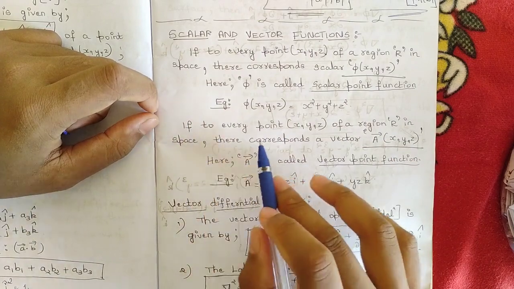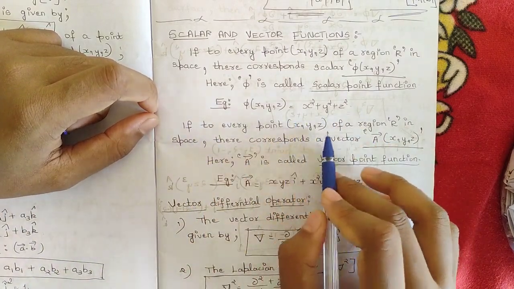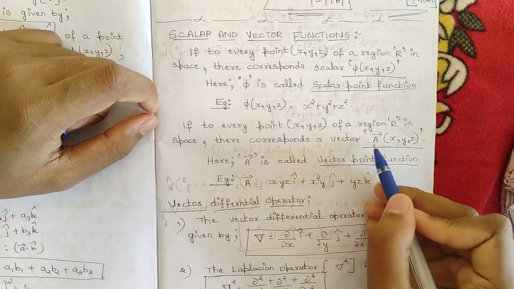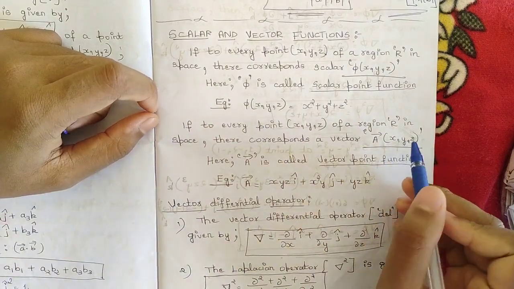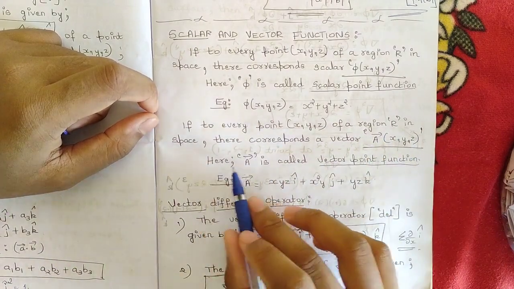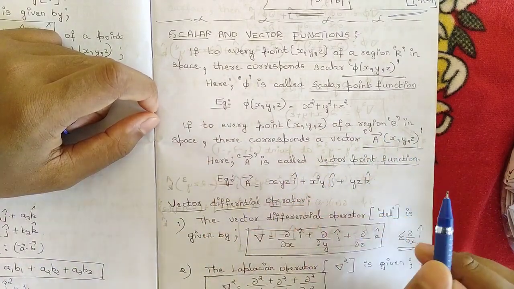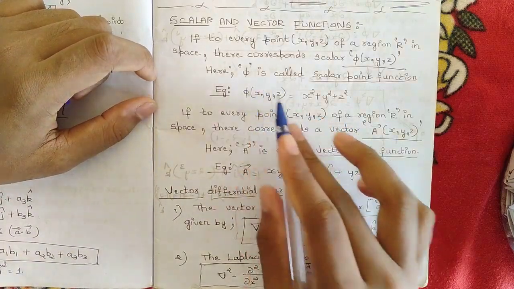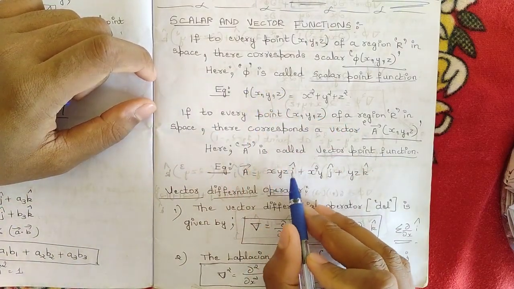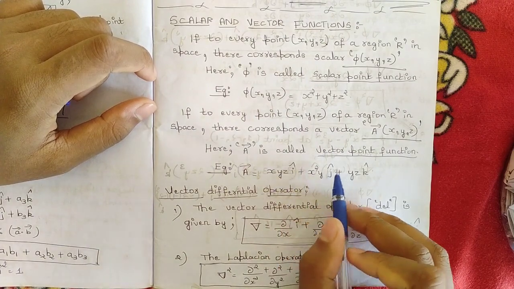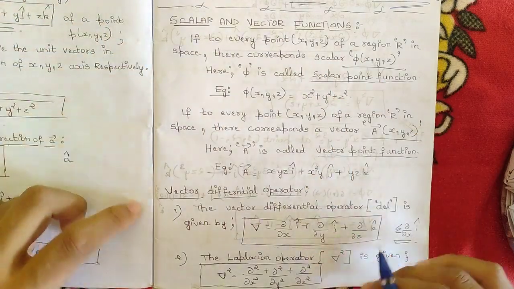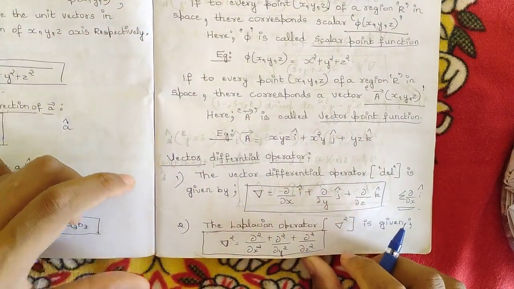That is, if to every point x, y, z of a region R in space, there corresponds a vector A of x, y, z, which consists of all the terms. Okay, hence A is called the vector point function. For example, vector A is given in terms of the variables x, y, z, that is x y I cap plus x square y j cap plus y z k cap. Okay, these are just the simple examples of how to represent the scalar point and vector point functions.